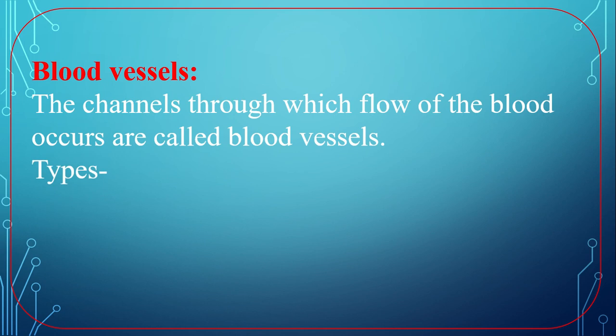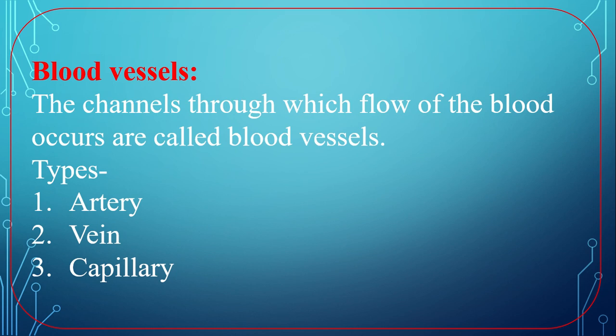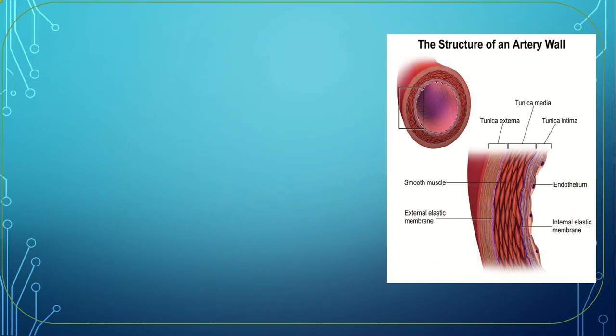Types of blood vessels: number 1 artery, number 2 vein, number 3 capillary. Artery. There is a picture of artery. What is artery?